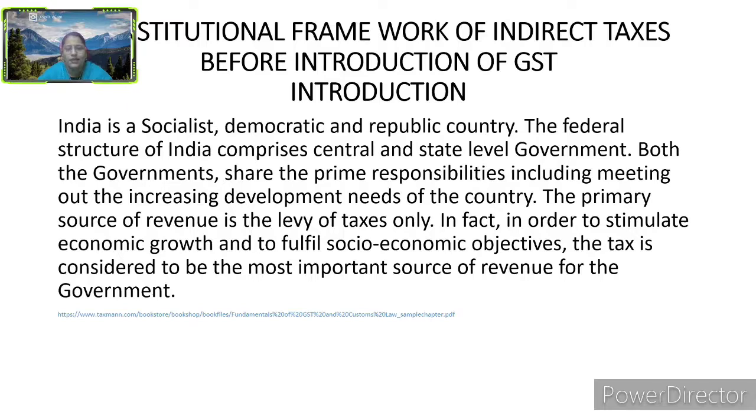Here we are discussing in the introduction part, that is the tax. What is the role of tax? Tax is an important source of revenue to the government, that may be the state or center. It becomes a revenue to the government. It is one of the most important revenues, and it is used to fulfill the socio-economic objectives. That's why tax plays a very important role in an economy.